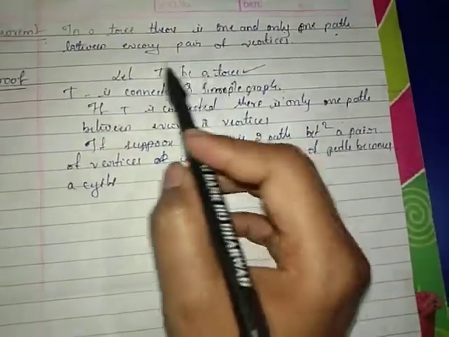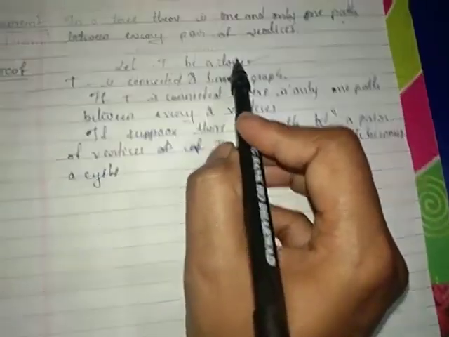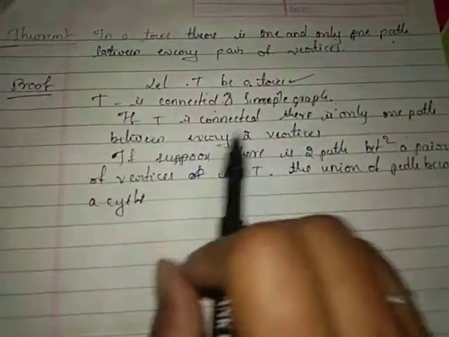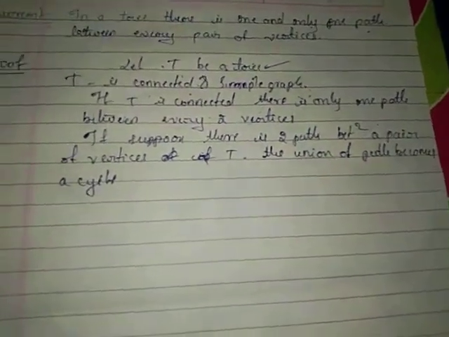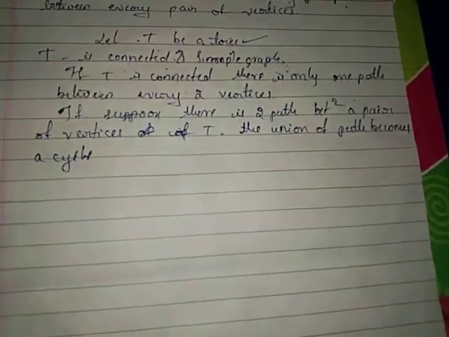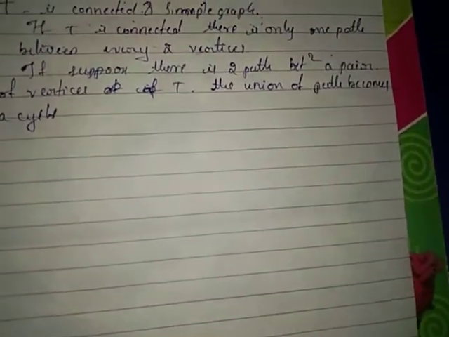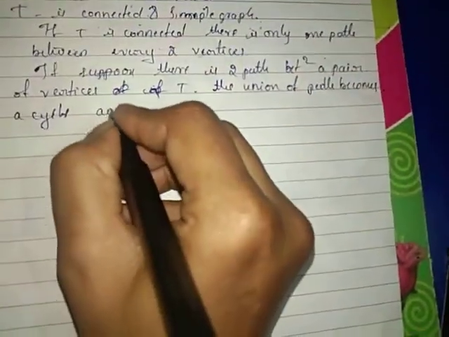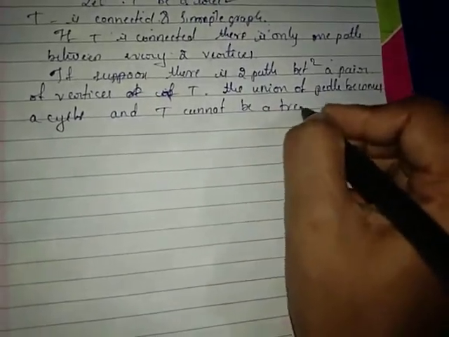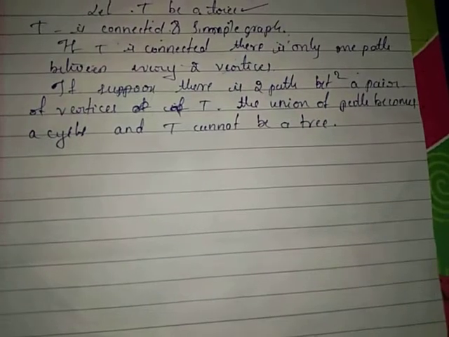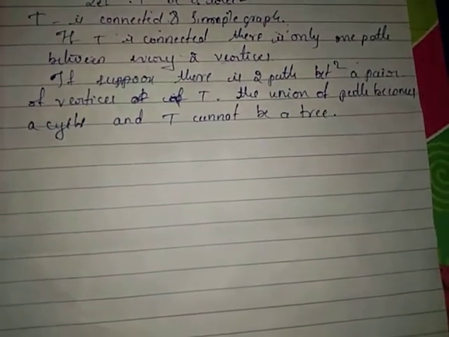We are considering that T is a tree. Suppose T is a tree, which means T is a connected and simple graph. If T is a connected and simple graph, there is only one path between every pair of vertices. Suppose there are two paths between a pair of vertices, then the union of the paths will become a cycle, and T cannot be a tree, because according to the definition, a tree must be free from cycles.